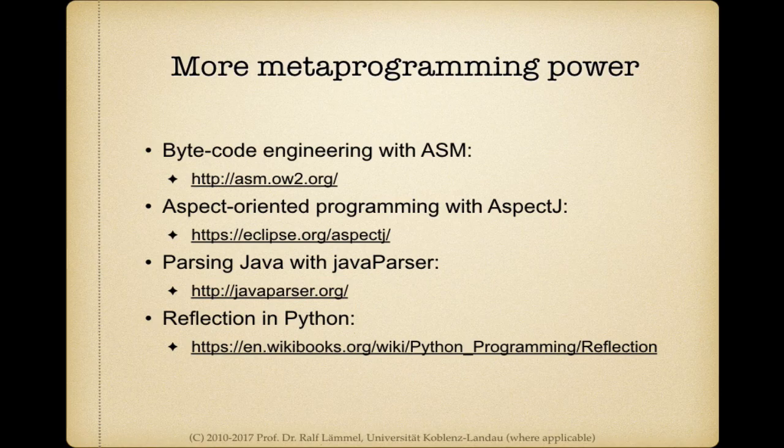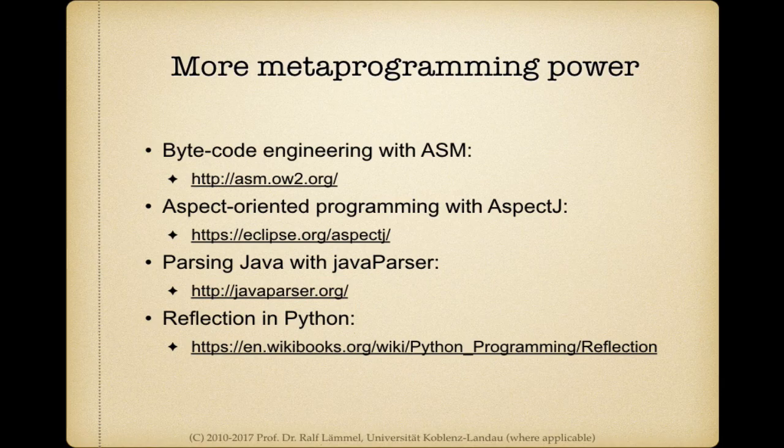So there's something called aspect-oriented programming, and for Java there's also a great extension called AspectJ, which supports many of the scenarios where you otherwise would use reflection, but in a much more high-level and typeful fashion.